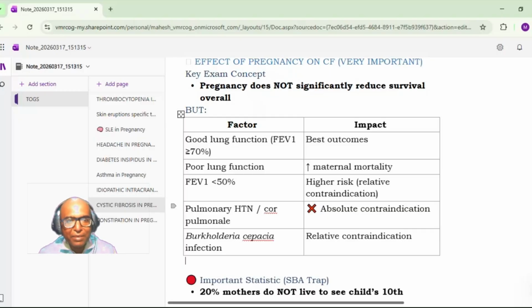If there is pulmonary hypertension or cor pulmonale, again it is an absolute contraindication for pregnancy. And if there is an infection with Burkholderia cepacia, that is also a relative contraindication for pregnancy.